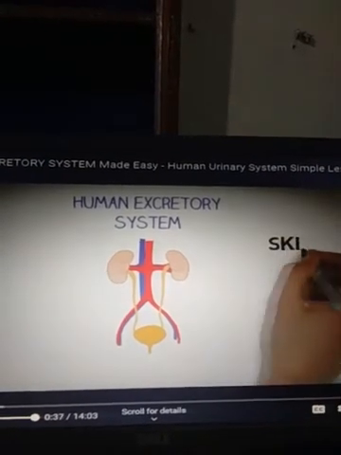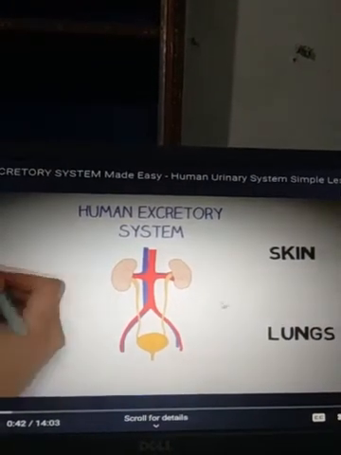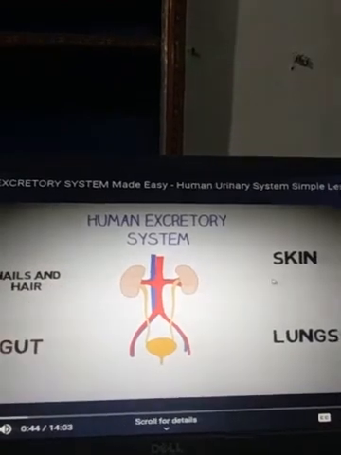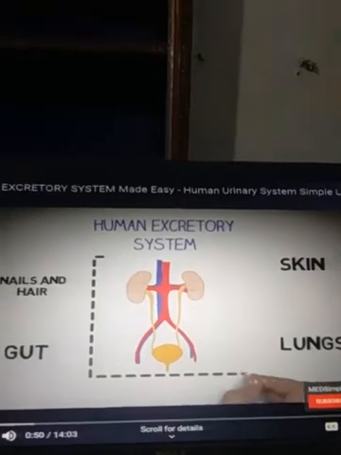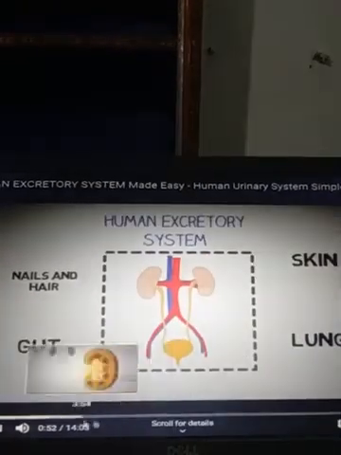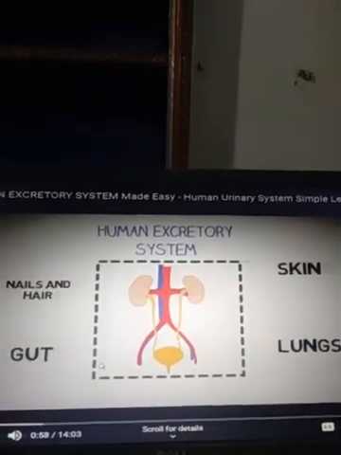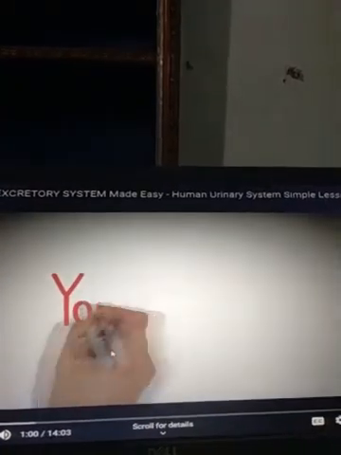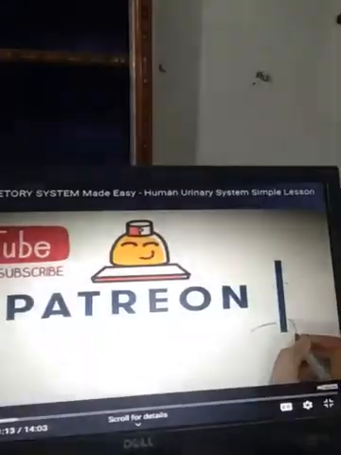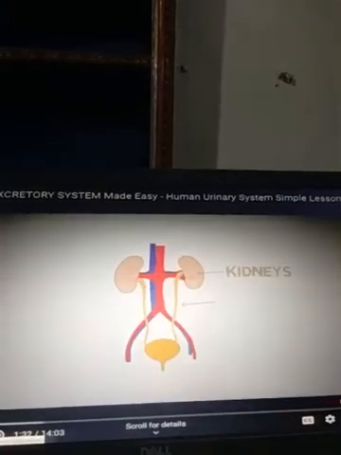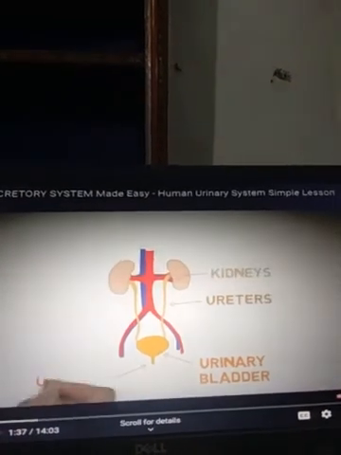Now, as we know, there are different parts that are responsible for removal of toxic waste: skin, lungs, nails and hair, gut. These are different parts that are responsible for removal of toxic waste outside our body. Now we should understand the main excretory organ of our body.